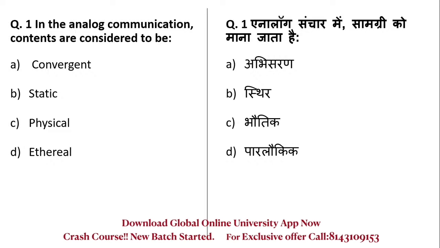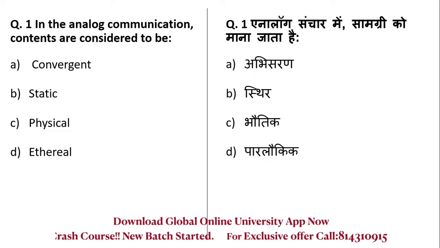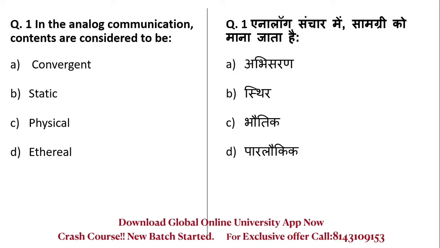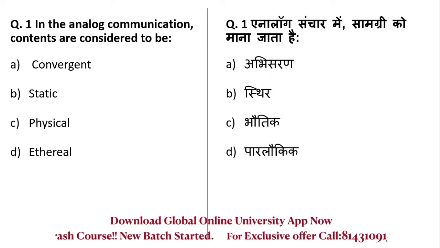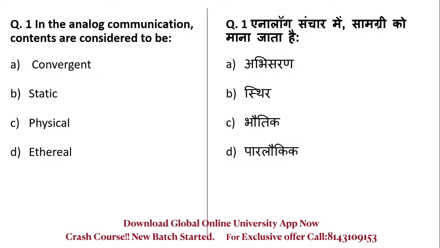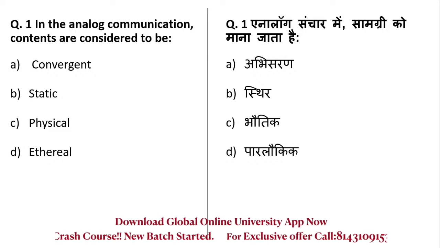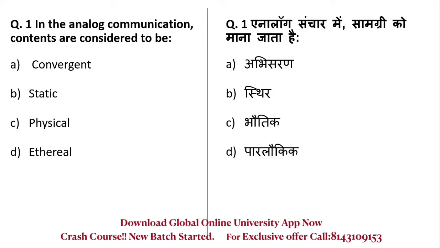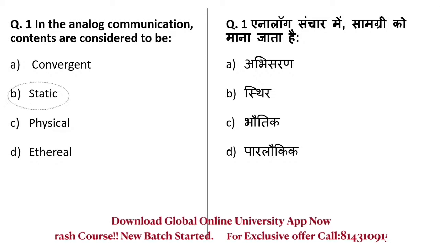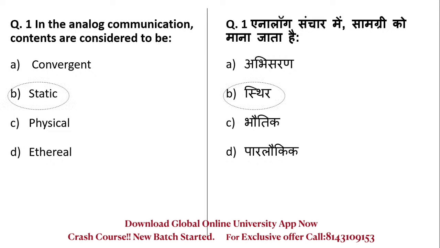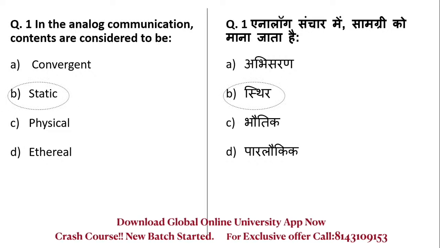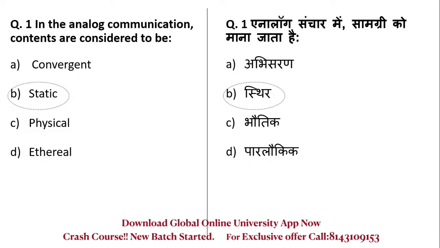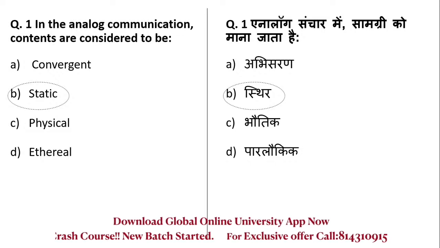things when they converge or they meet at one point, that is called convergent. Or static. Static means that it does not change. Physical, something that you can touch. And ethereal, which means very delicate. So in analog communication like the one in the radio, the contents are static. Okay, they are not dynamic, students. Like you might have heard news or songs. So these are static, they don't change.